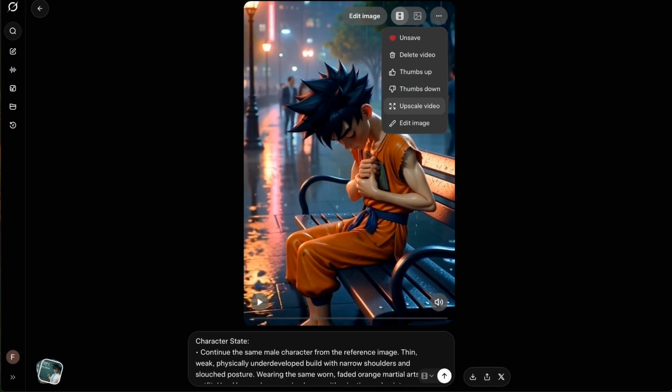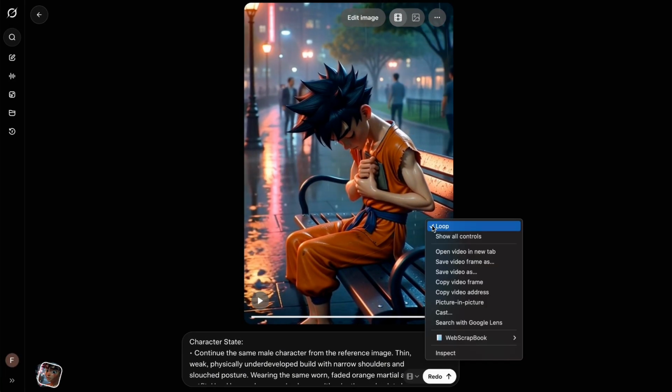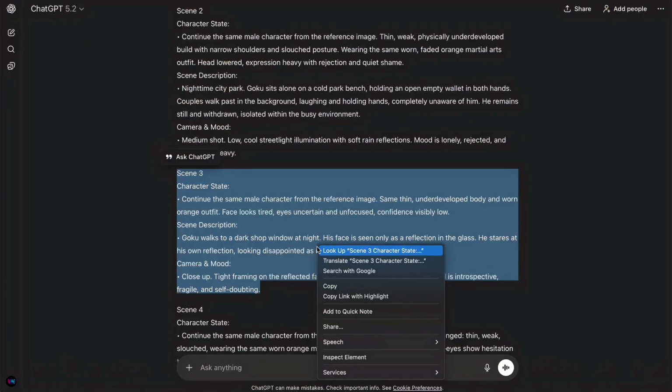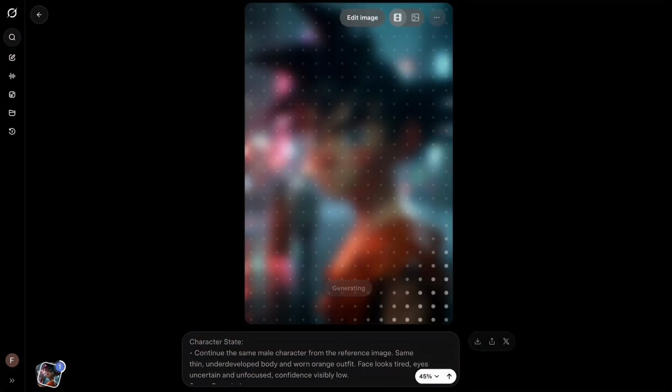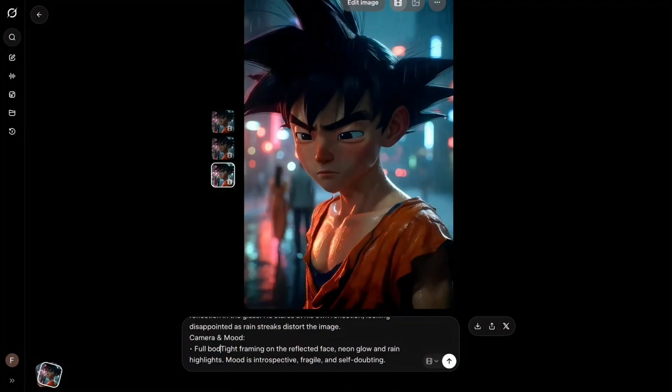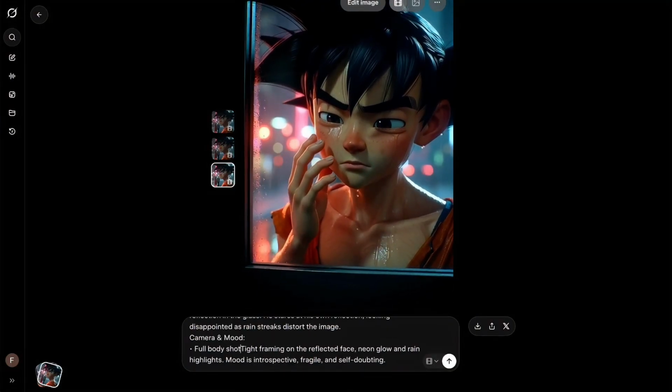After that, I upscale the new video, download it, and capture a suitable frame for the next scene. It doesn't always have to be the very last frame. Sometimes I just pick the one that works best for continuing the story. If the generated video isn't perfect on the first try, that's normal. You may need to twist the prompt a bit to get a better outcome.